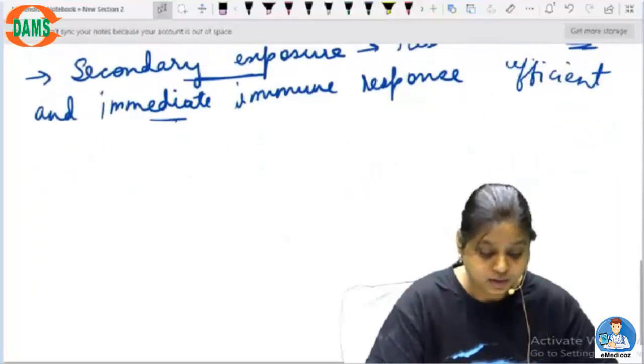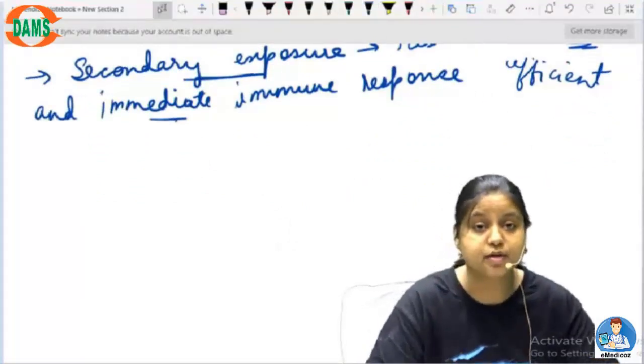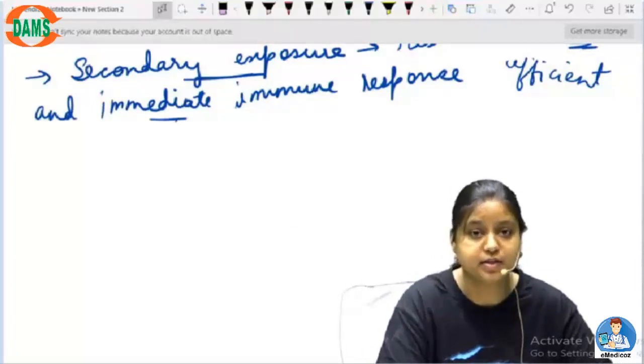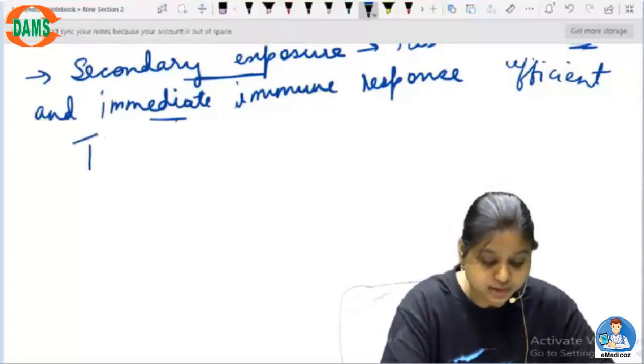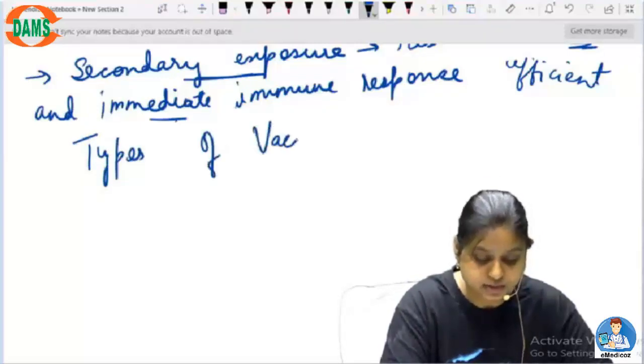So now let's talk about the various kinds of immunization techniques and various kinds of vaccination techniques. So what are the types of vaccination? Let's go through that once.